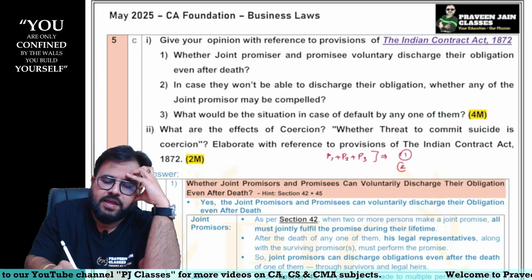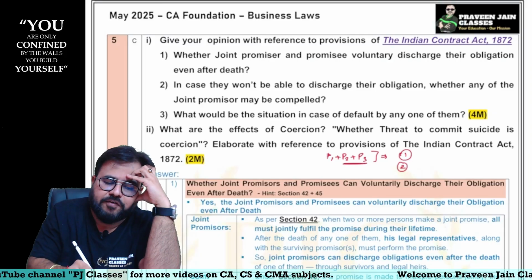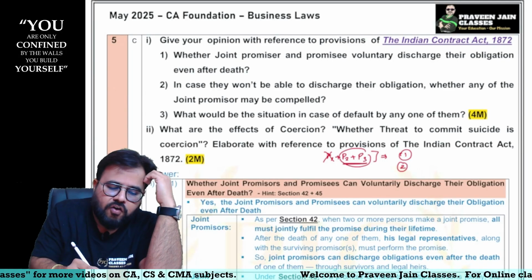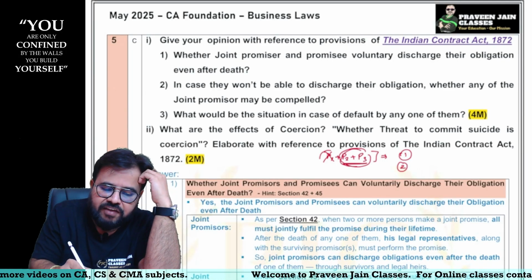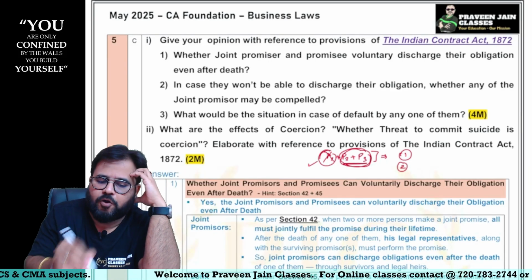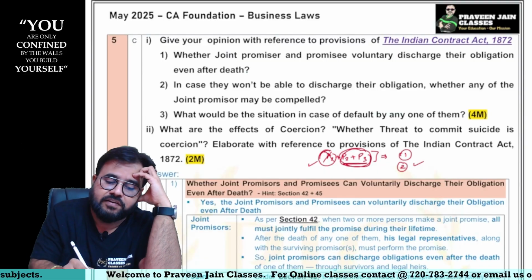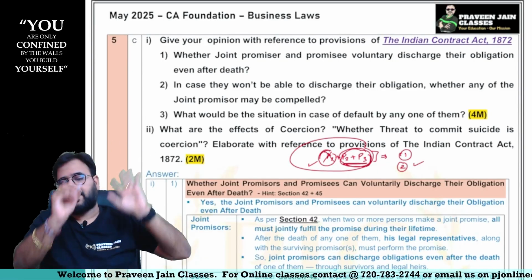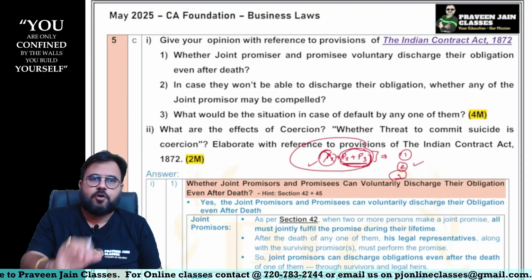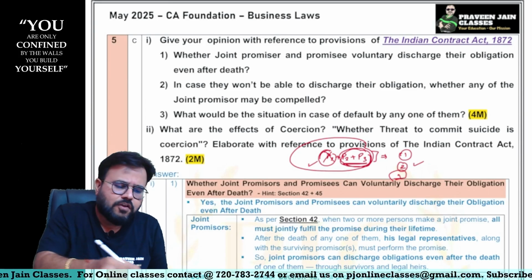Rule number 1. Imagine P2, P3 is alive, P1 died, sir. Then in such a situation, P2, P3, who are called surviving promissors, along with the legal representative of the deceased promissor, have to fulfill their obligation. If all the promissors also die, sir, and everyone dies, then the legal representatives of the deceased promissors have to fulfill their obligation. So answer is yes.